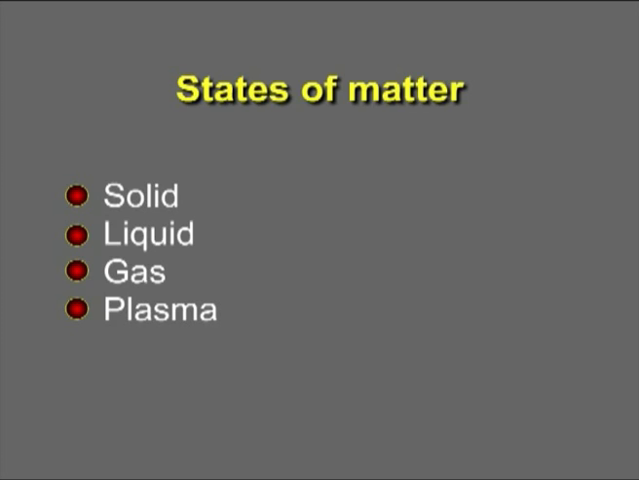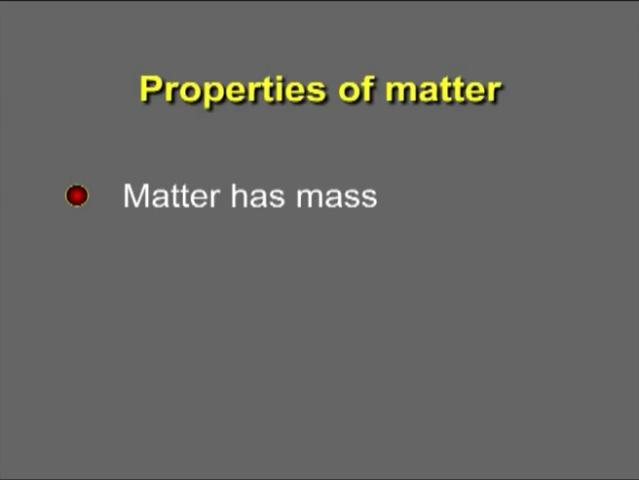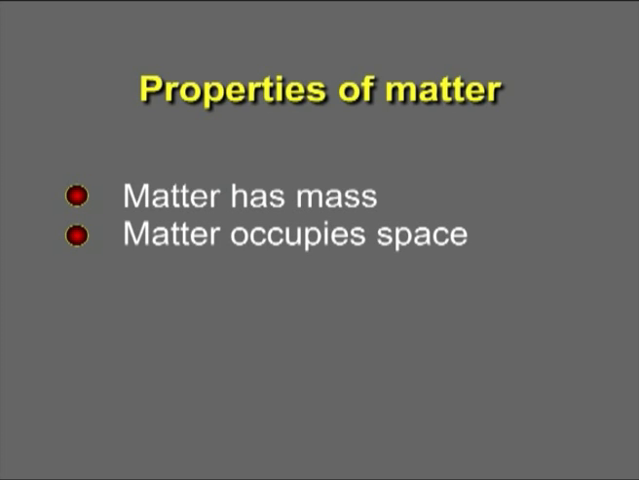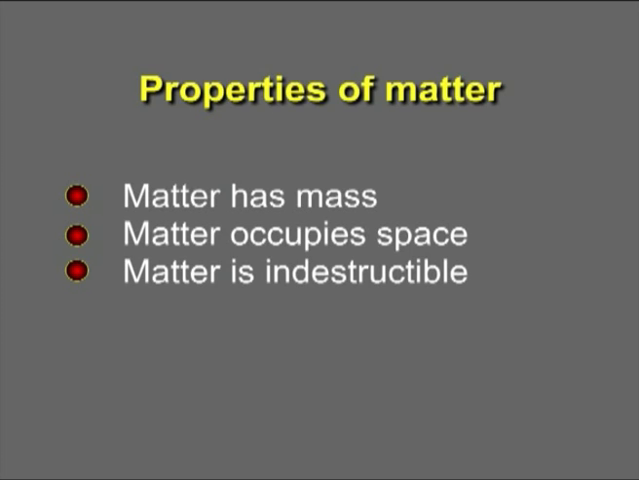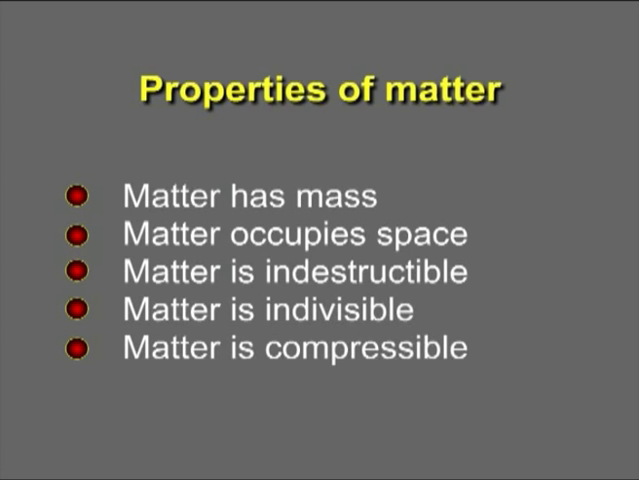We can call any mass that occupies volume as matter. If we consider the classical treatment for matter, it exhibits the following properties. Matter has mass, matter occupies space. Matter is indestructible, which means it can be transformed from one form into another. Matter is indivisible. Matter is compressible.